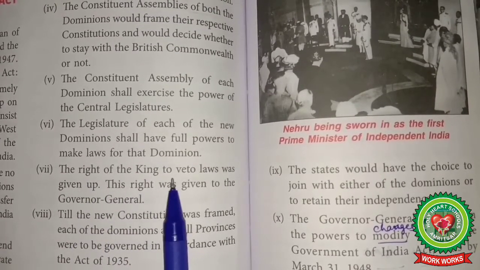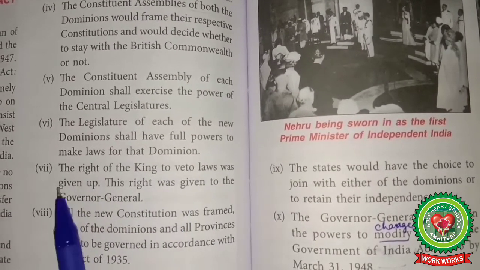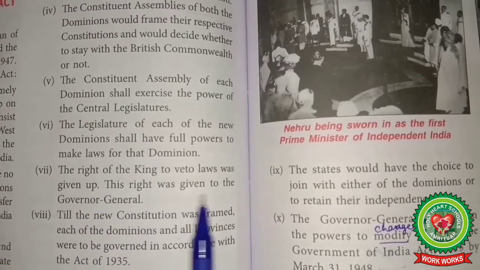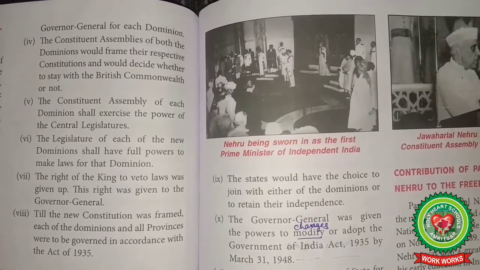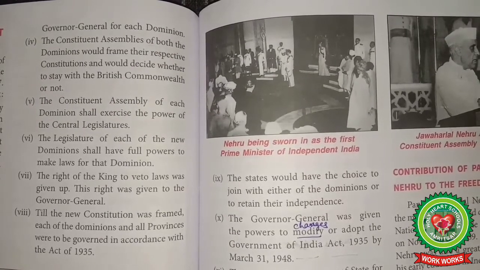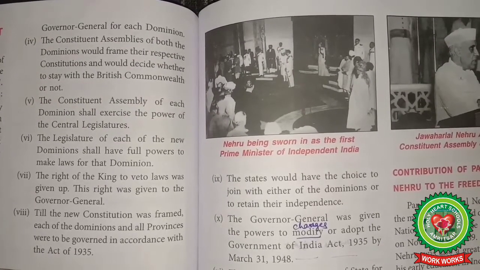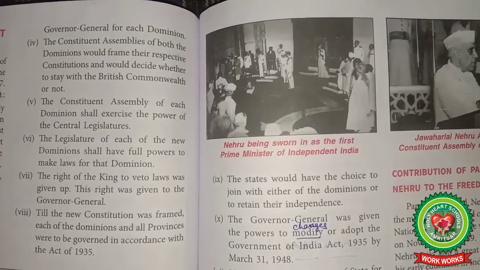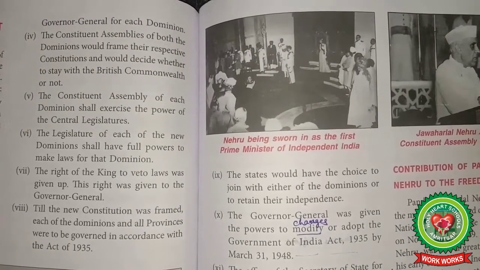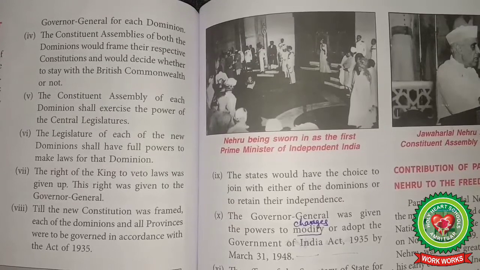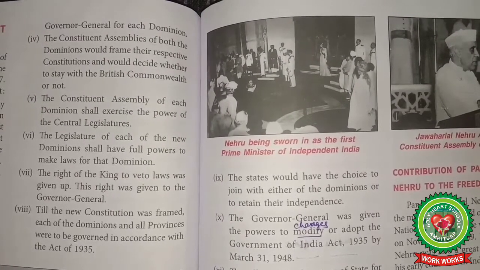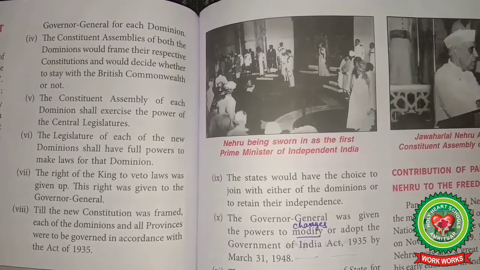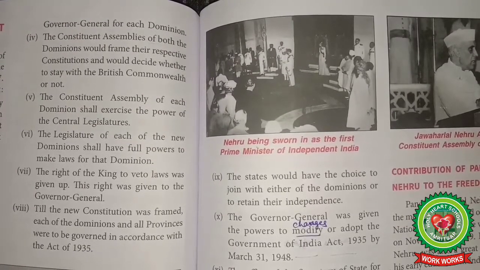The right of the king to veto laws was given up. This right was given to the Governor General. Before the Indian Independence Act of 1947, the king was having right to reject any laws passed by the legislature of India. But after passing the Indian Independence Act of 1947, the king lost this power and this right was given to the Governor General.